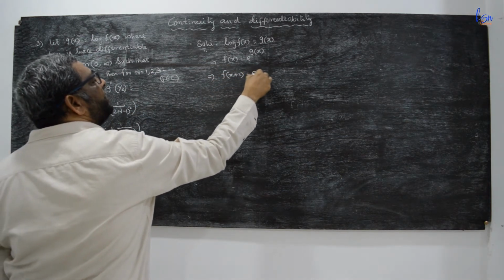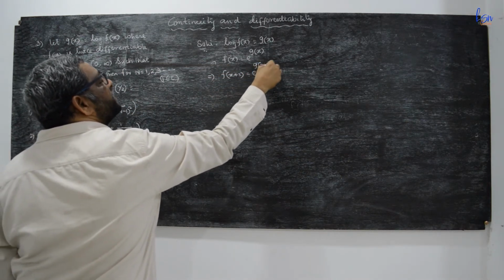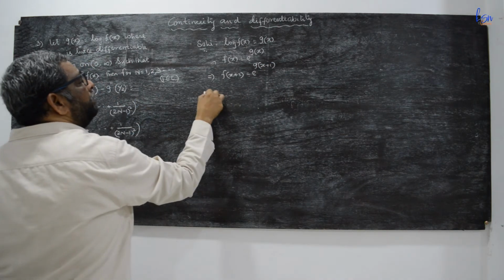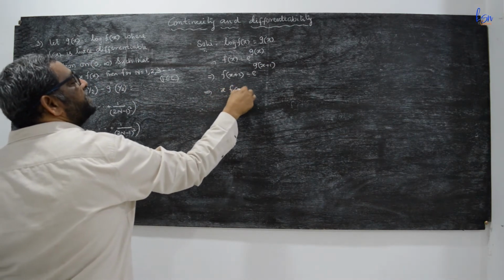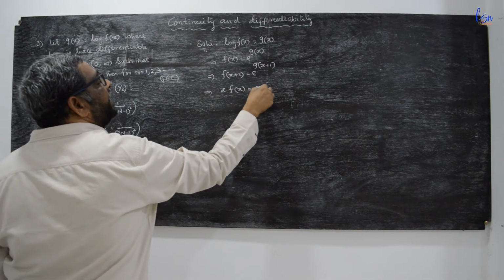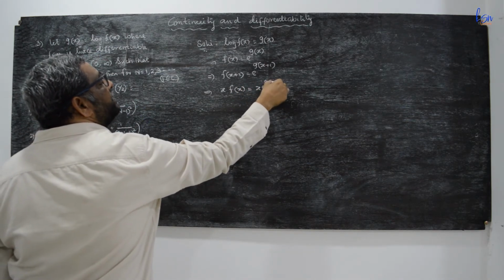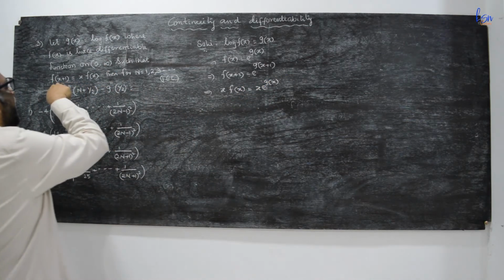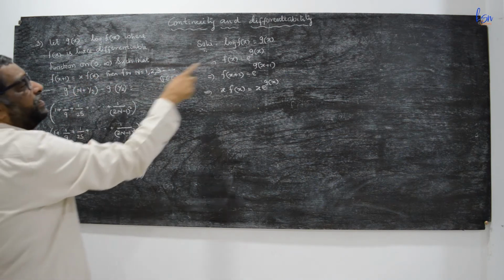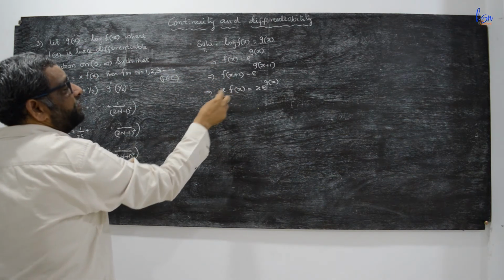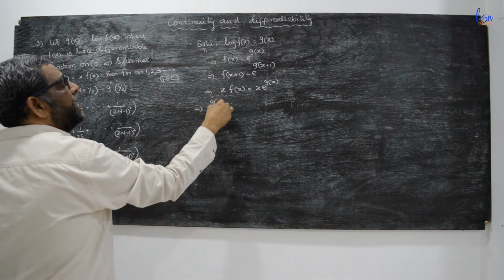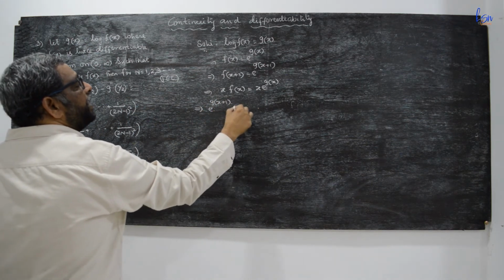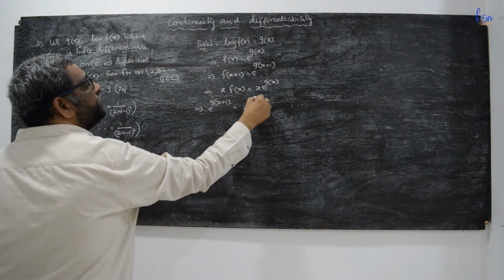This is e to the power of g(x+1). Now let us consider x into f(x), that is x into e to the power of g(x). It is given that f(x+1) equal to x into f(x). So e to the power of g(x+1) is equal to x into e to the power of g(x).